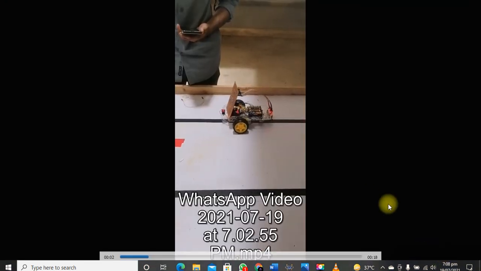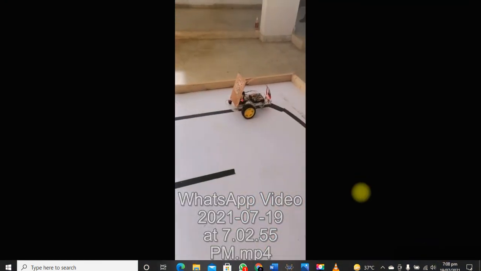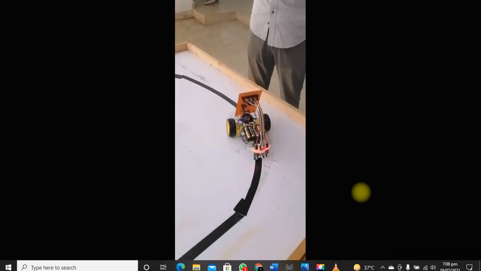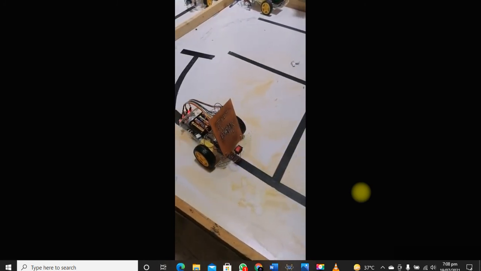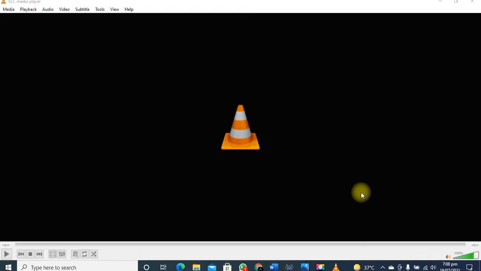As you can see, our line following robot was able to follow the line. So this is the practical implementation of our project.